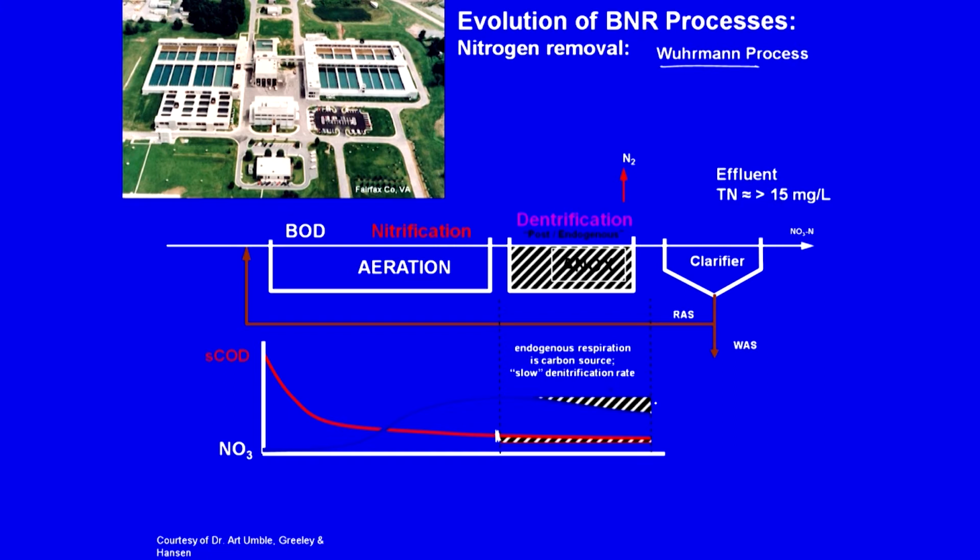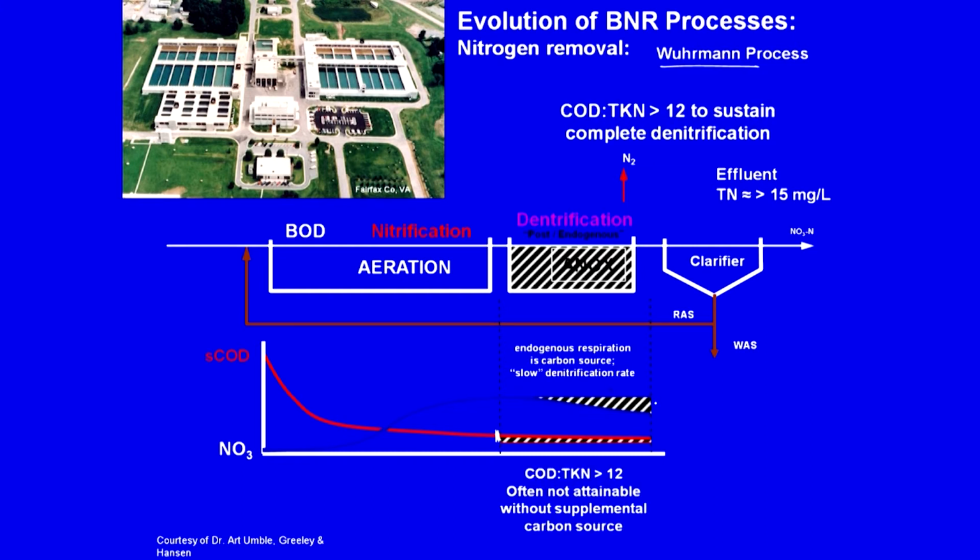Effluent quality looks like total nitrogen will be 15 milligram per liter, which is not too low. To sustain this, this is the ratio of COD to TKN, right, organic and ammoniacal nitrogen, but in general this is not possible without a supplemental carbon source. So, I need to add a carbon source or an electron donor source. I typically add methanol, let us say. So, with that methanol, what is the profile going to look like?